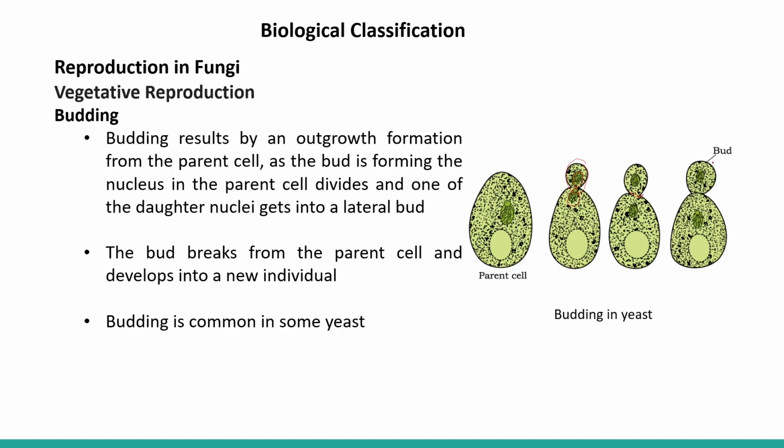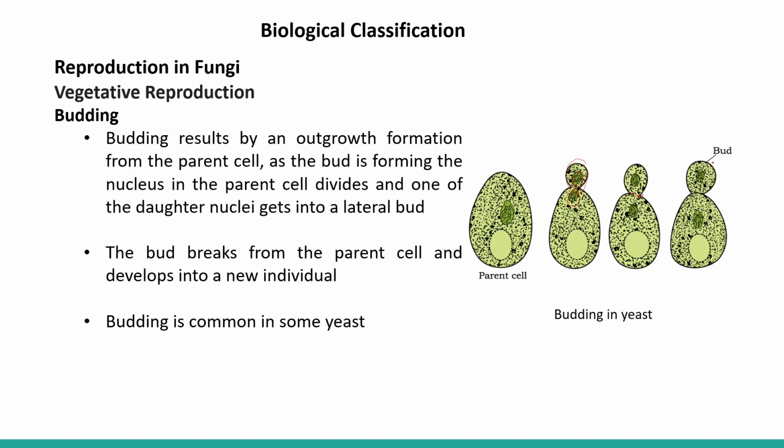But here, if you see the difference between fission and budding, in fission the cells are of equal size. The nucleus divides at the center. Here, the nucleus is not dividing at the center of the cell. Okay, it is dividing at the periphery where the bud is formed. So this is the difference between fission and budding.